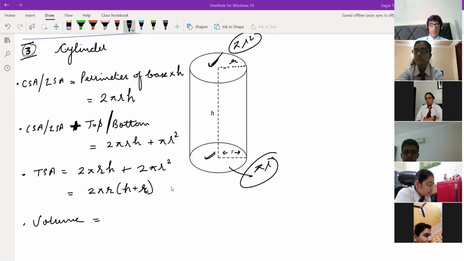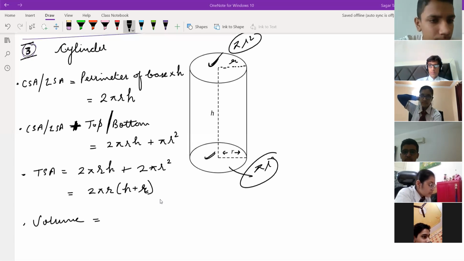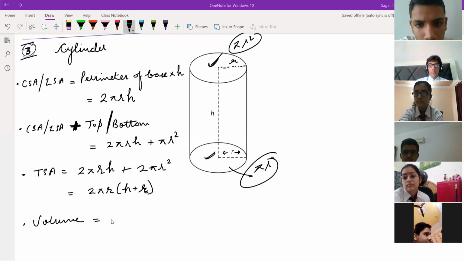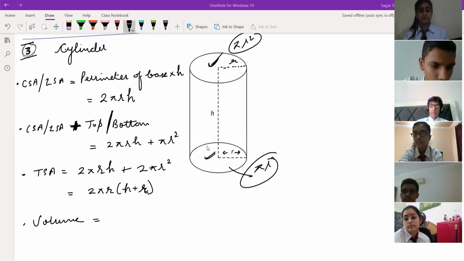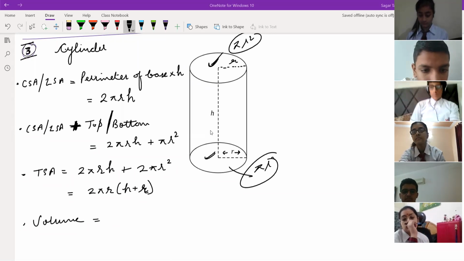Yes, Adityaman, speak. What is the base formula for volume? Be quick. Which formula are we using in each and every shape for volume? Just tell me that.